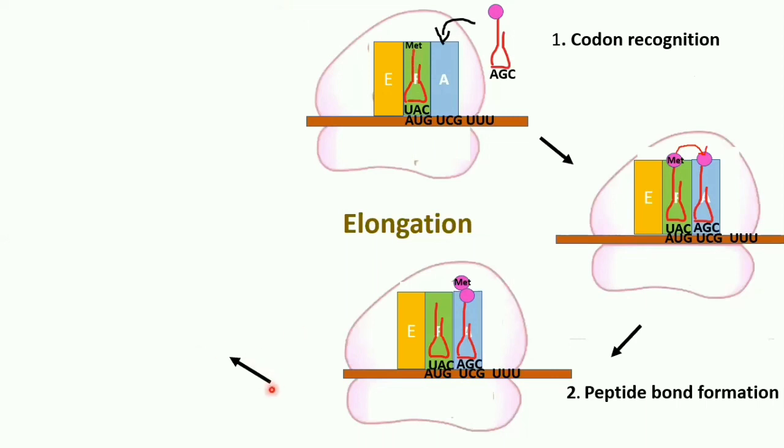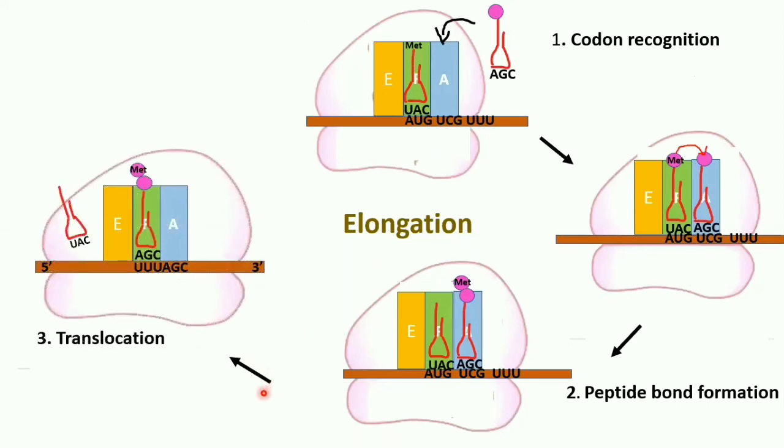The next step is translocation. As the peptide bond formation occurs, the ribosome will move to the next codon of the mRNA. It moves towards the 3' end. And this process is called translocation. So what will happen?